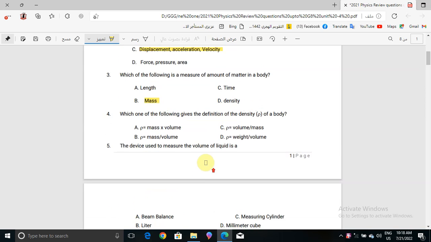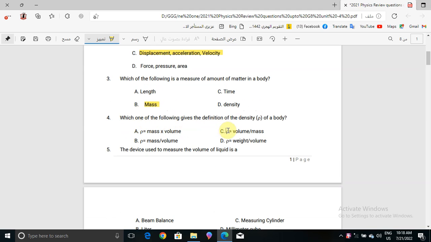Okay, now question number 4, which one of the following gives the definition of the density, with the symbol rho, of a body? Density is equal to what? Mass over volume, right? So the correct answer will be choice B. As we know, density here is equal to mass over volume.